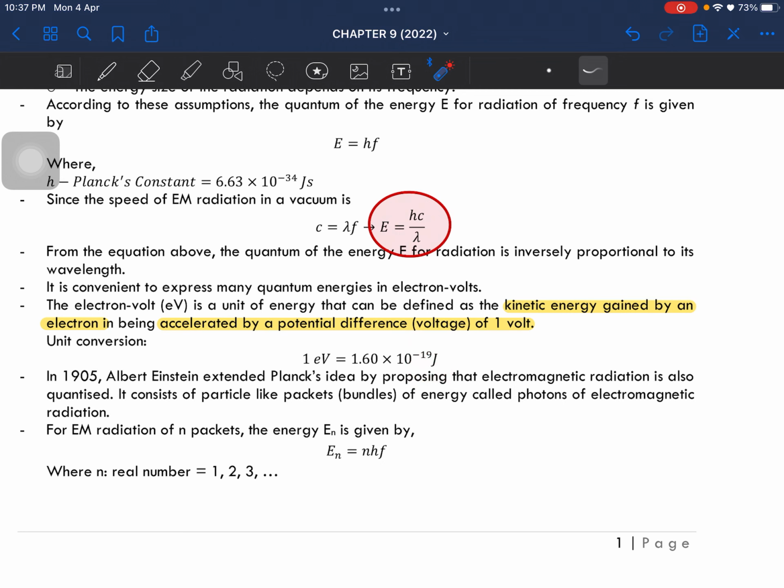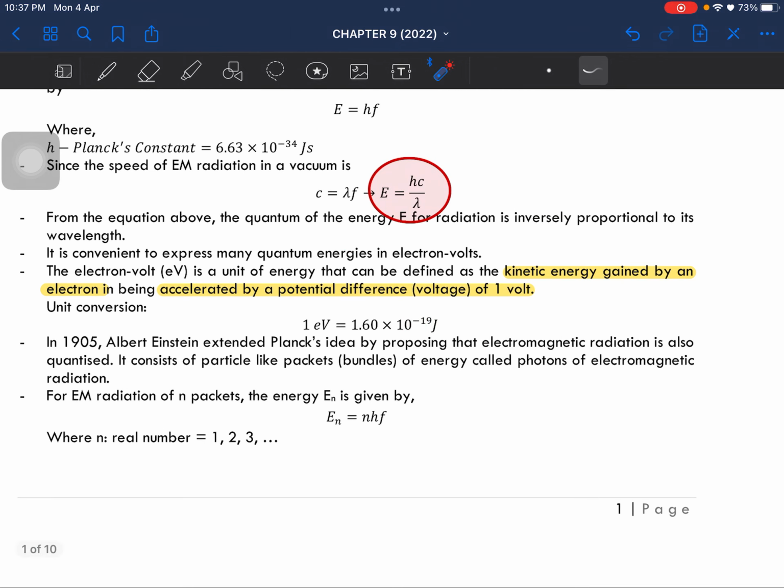In 1905, Albert Einstein extended Planck's idea by proposing that electromagnetic radiation is also quantized. So it consists of particles, like packets or bundles.